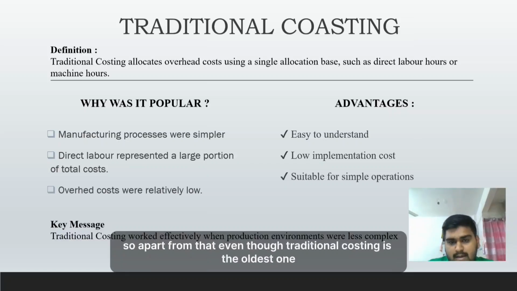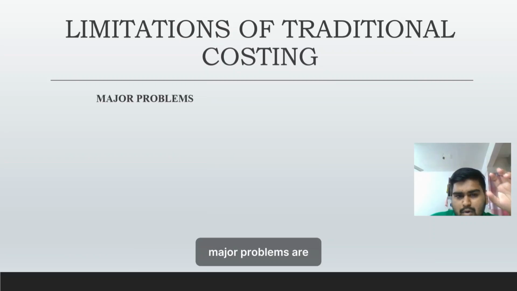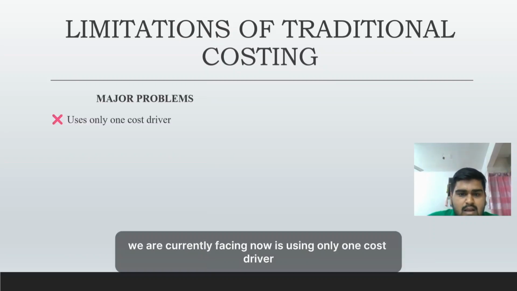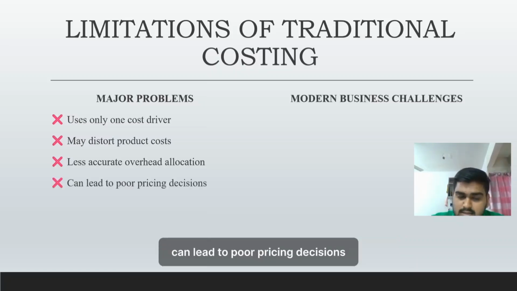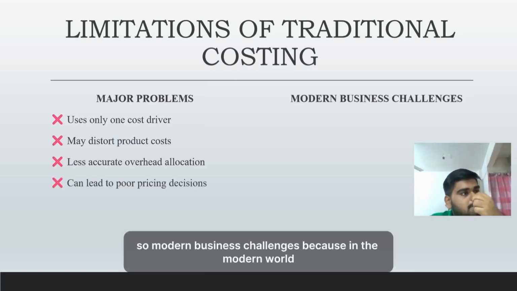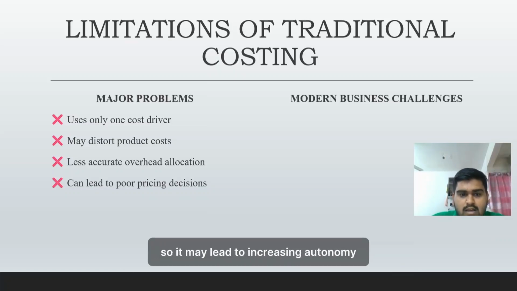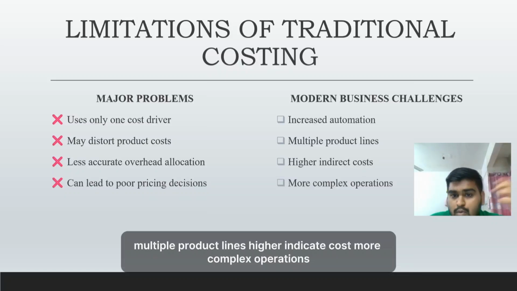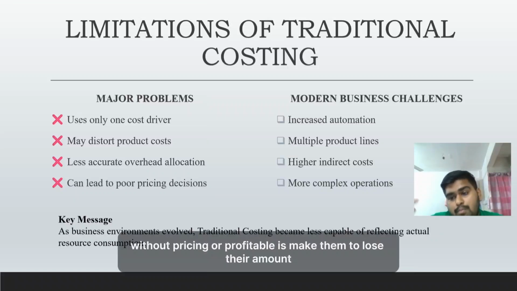Even though traditional costing is the oldest one, it has limitations. The major problem we face now is using only one cost driver for product costs, which makes overhead allocation less accurate and can lead to poor pricing decisions. In the modern world, business challenges are increasing: multiple product lines, higher indirect costs, and more complex operations. As a result, managers may make wrong decisions about pricing and profitability, which makes them lose money.